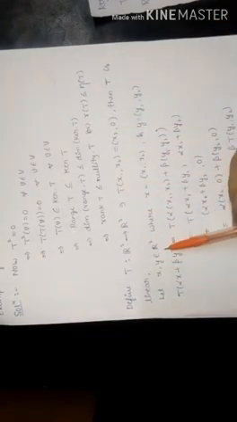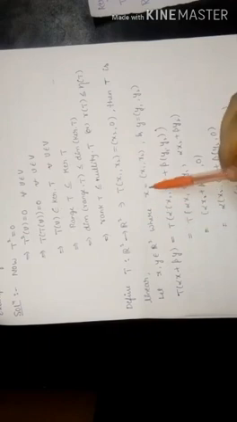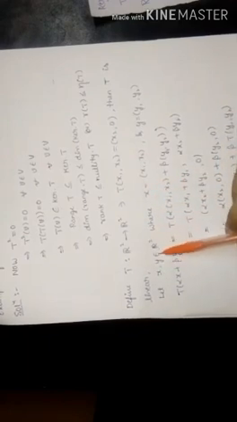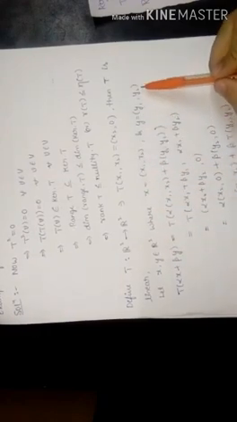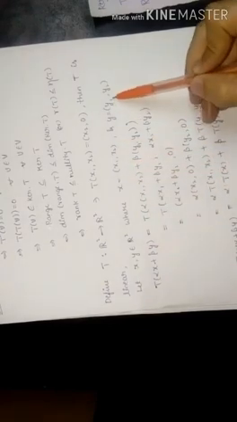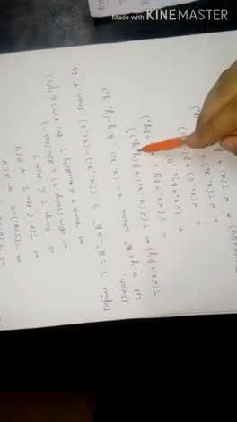Then x and y belong to R square, so they are ordered pairs. Therefore x is equal to x1 comma x2 and y is equal to y1 comma y2. So now consider T of alpha x plus beta y, which is equal to T of alpha x, so x means x1 comma x2, substitute here, plus beta y, so y means y1 comma y2, substitute here.